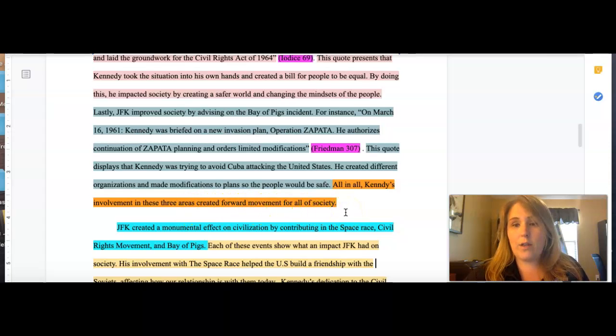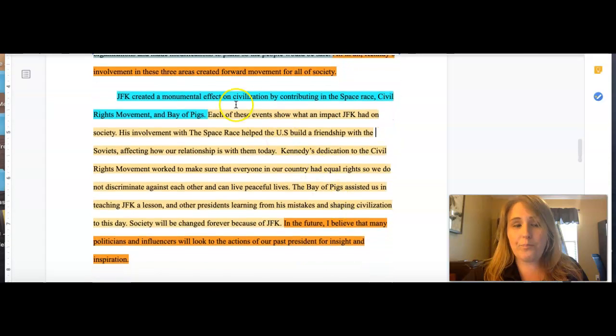Great, so I've addressed all 3 pieces of evidence with evidence and reasoning with my in-text citations. Now I can go on to my conclusion. Remember that your conclusion needs to start out with a restatement of your thesis. So that's what I put here. JFK created a monumental effect on civilization by contributing to the space race, civil rights movement, and Bay of Pigs. Then you need to summarize each one of these. Notice they did not go back up into their essay and just pull stuff from that. They reworded it and summarized it very quickly into 2 or 3 sentences here, summarizing everything they had just said.